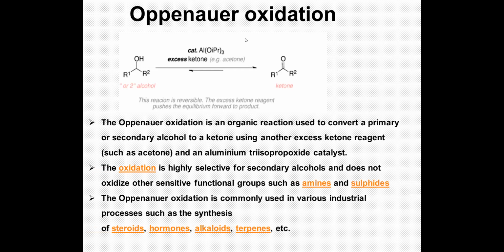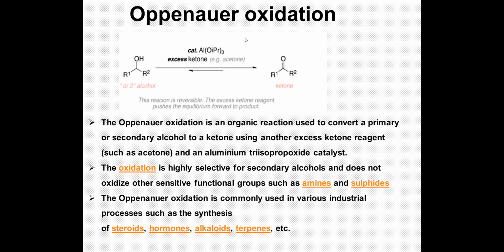So whenever you write a reaction, you should start with the basic thing. What type of reaction? So it is a conversion. If you see, it is a conversion of your alcohol, primary or secondary alcohol, to its corresponding ketones or aldehyde in presence of excess of ketone, that is acetone, and aluminum triisopropoxide as a catalyst.